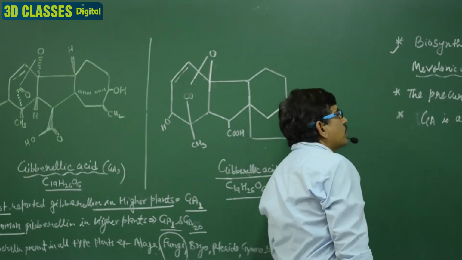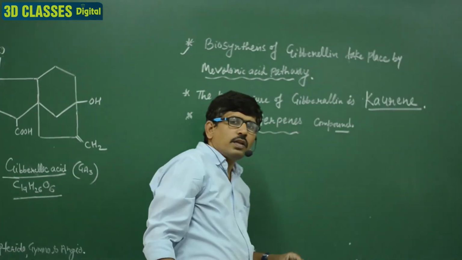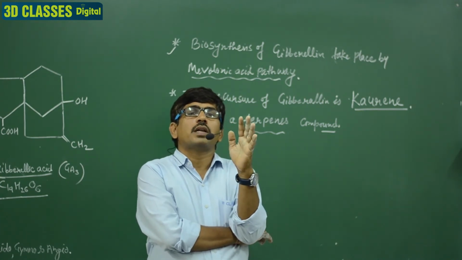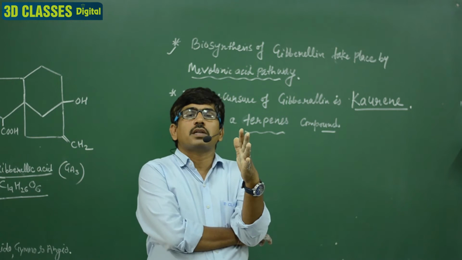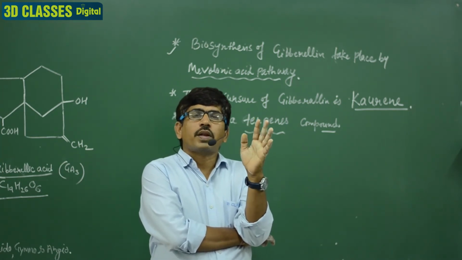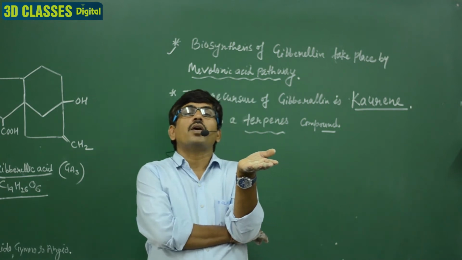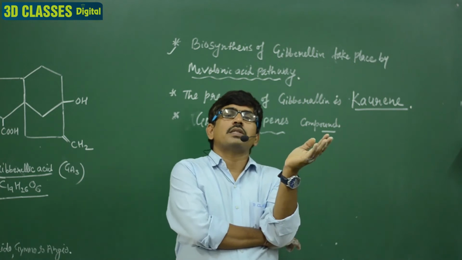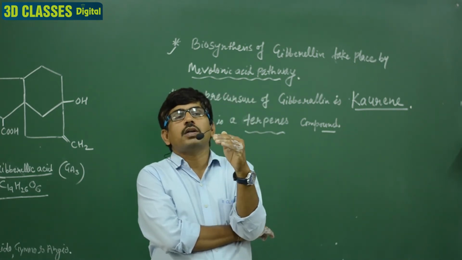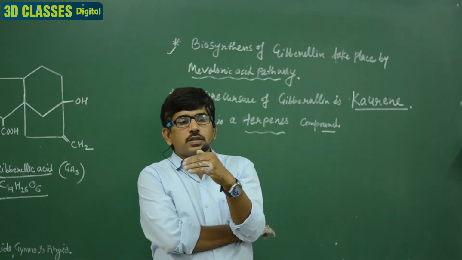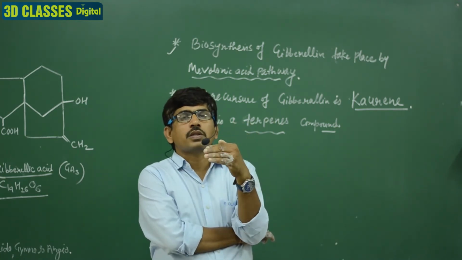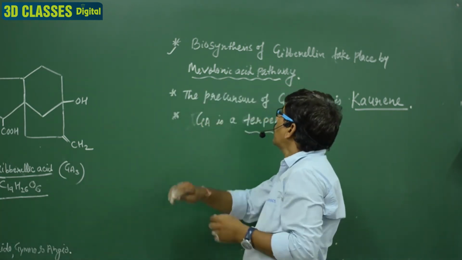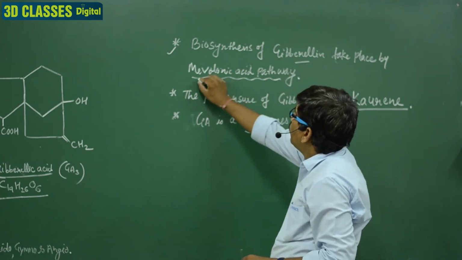Here the biosynthesis of gibberellin takes place by the malonic acid pathway. It is a very important question. In auxin, we discussed that tryptophan is the precursor of auxin, and zinc is required, along with different types of coenzymes. So just as we discuss the biosynthesis of auxin, this is the biosynthesis of gibberellin. The biosynthesis of gibberellin takes place by the malonic acid pathway.